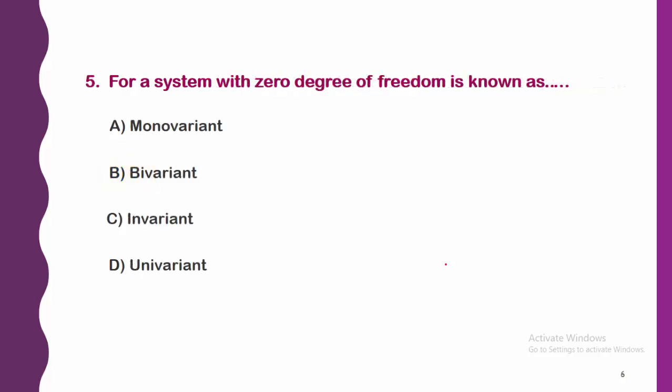A system with 0 degree of freedom is known as: A. monovariant, B. bivariant, C. invariant, and D. univariant. See, the right answer to this question is very simple: degree of freedom F is equal to 0. Whenever for a system F is equal to 0, therefore that is called invariant, or also it is called non-variant, when degree of freedom is equal to 0.